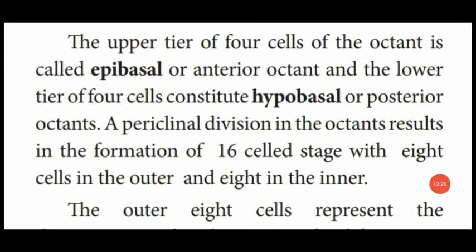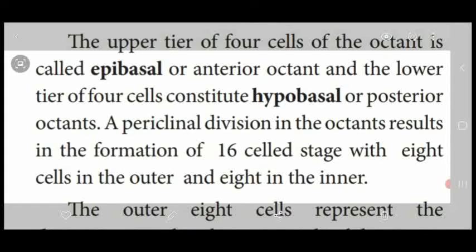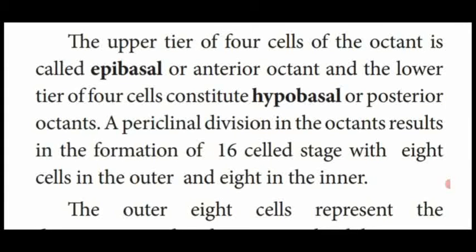Dear students, now the embryo which contains 8 cells, isn't it? Both of them are arranged in 2 tiers. The upper tier, which has 4 cells, is called the epibasal or anterior octant, meaning the outermost layer. The other one, present at the lower tier of 4 cells, is named the hypobasal or posterior octant.